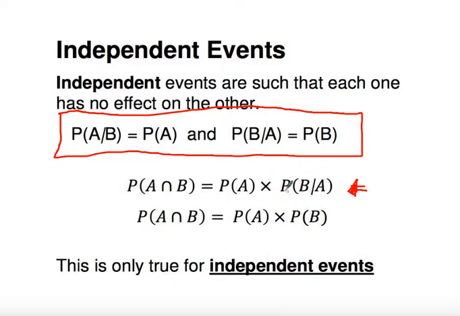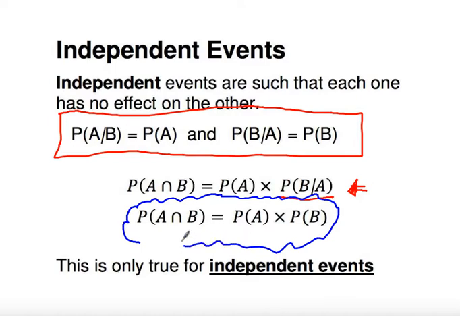And so what this means is, when we look at the probability of B given A, since they're independent events, we can modify this and we get the probability of A intersect B is equal to the probability of A times the probability of B. Now, this is quite an important law. I'm going to highlight it. But what's more important is the statement underneath it. Just like with mutually exclusive events, this is only true for independent events. If you use this law at any other time, when it's not independent events, then you will be wrong.